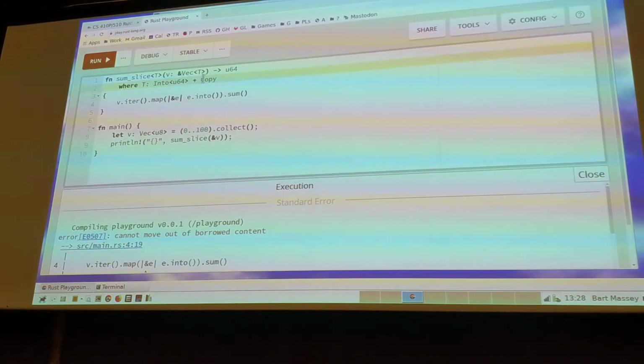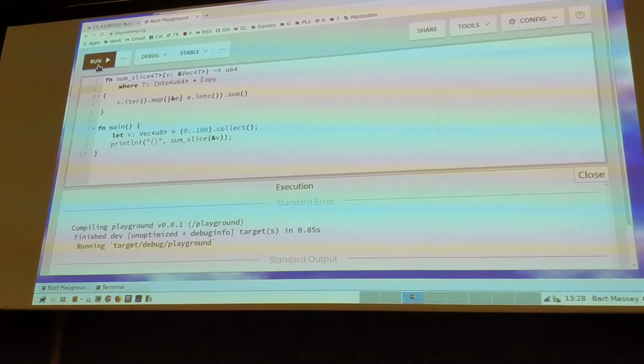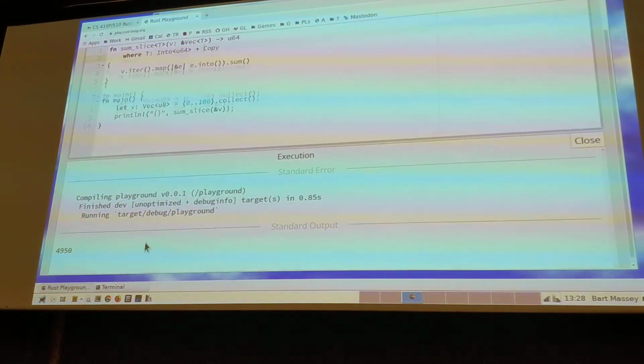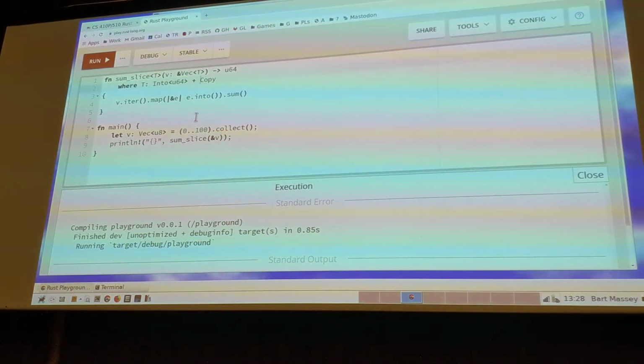So I need something that can be turned into a U64 and also copied to get rid of that dumb reference, right? Cool. And now it compiles and produces the right answer. Sweet. I'm going to call that good.